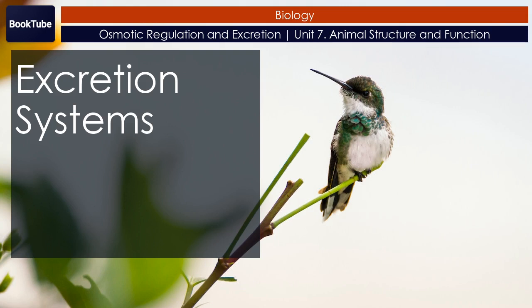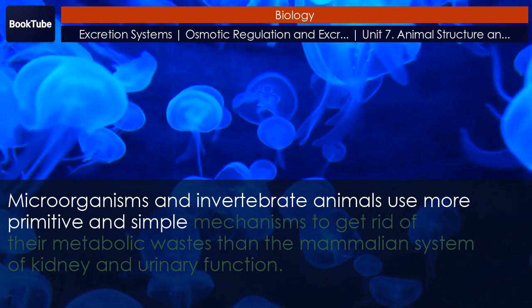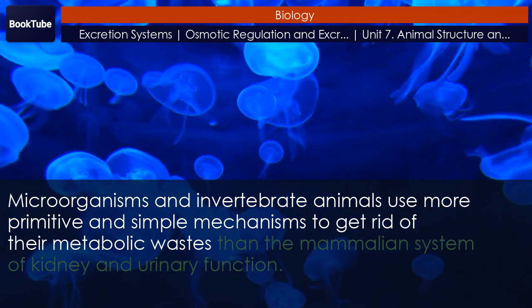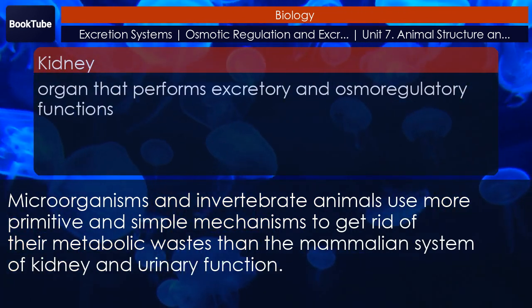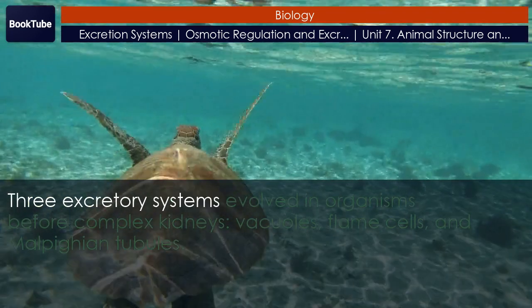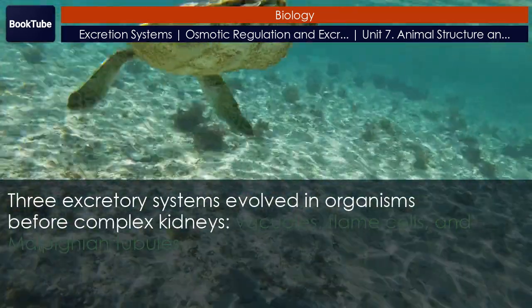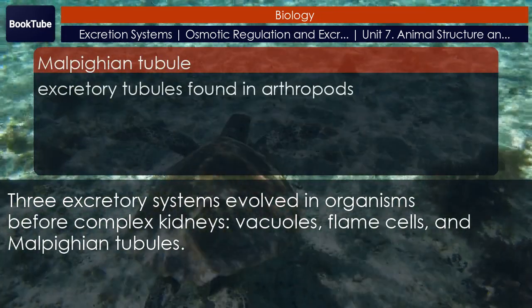Excretion systems. Microorganisms and invertebrate animals use more primitive and simple mechanisms to get rid of their metabolic wastes than the mammalian system of kidney and urinary function. Three excretory systems evolved in organisms before complex kidneys: vacuoles, flame cells, and Malpighian tubules.